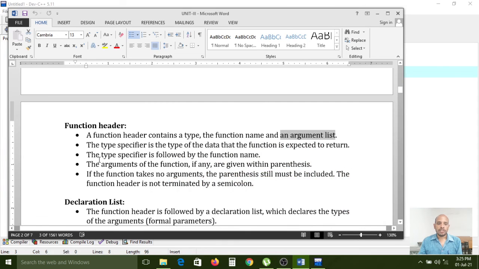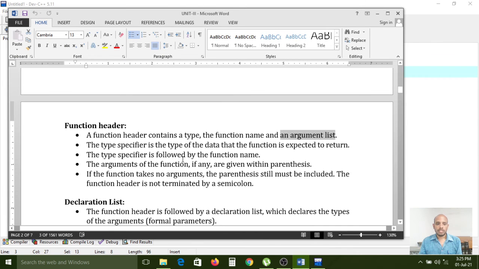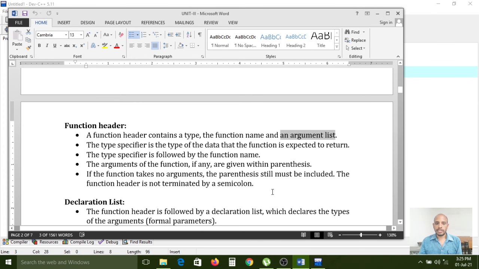The type specifier is followed by the function name. Here the type specifier followed by the function name. So the arguments of the function, if any, are given within parentheses. So within parentheses means functional brackets. This opening bracket and closing bracket is called parenthesis bracket. So here the parameters what we have configured, in this space those are called arguments. Declaration list, nothing but an argument list.